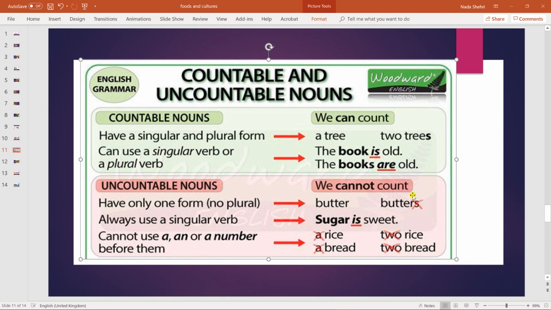We cannot add s to them. Uncountable nouns use the singular verb to be only, is only. And as we said earlier, we cannot use numbers with them.